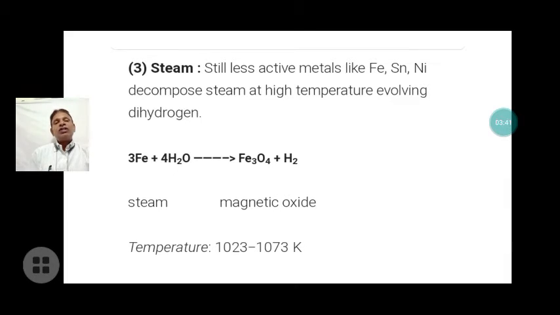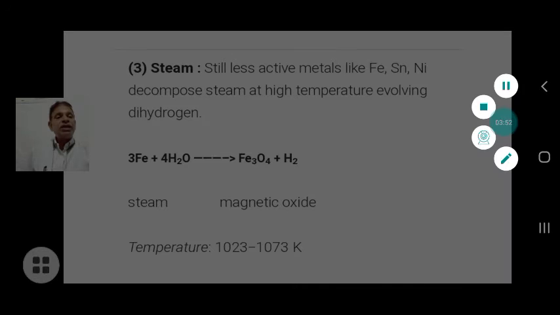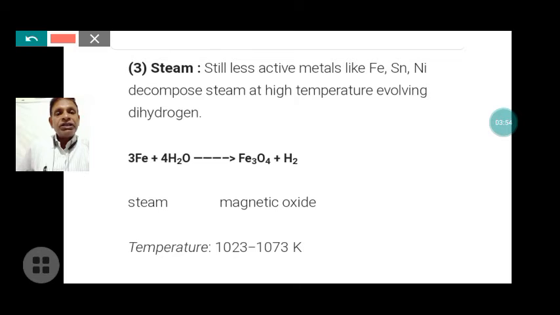Here, when steam is passed over red hot iron, iron is oxidized and hydrogen gas is evolved. The oxide of iron is a mixture of ferrous oxide, FeO, and ferric oxide, Fe2O3. When combined, it becomes the magnetic oxide, Fe3O4, whose IUPAC name is iron(II,III) oxide.